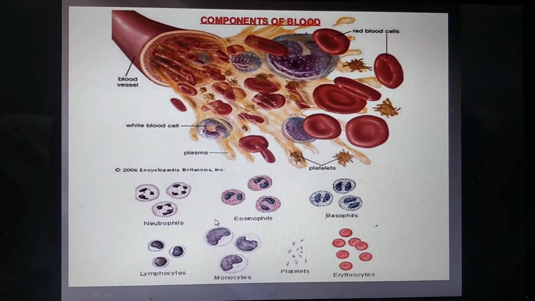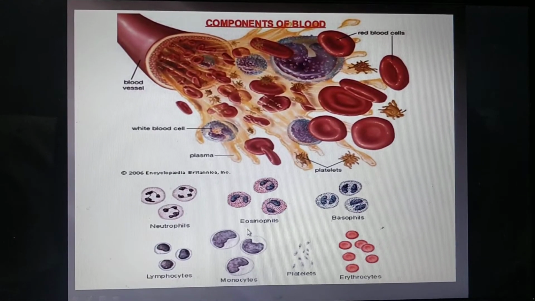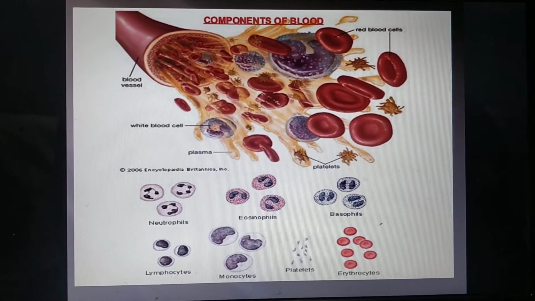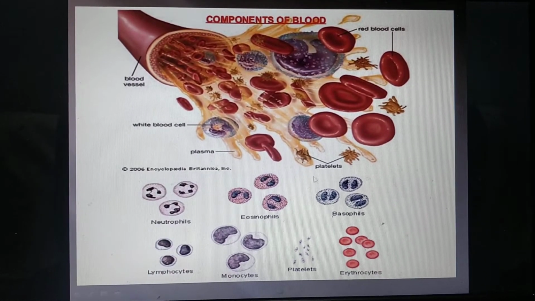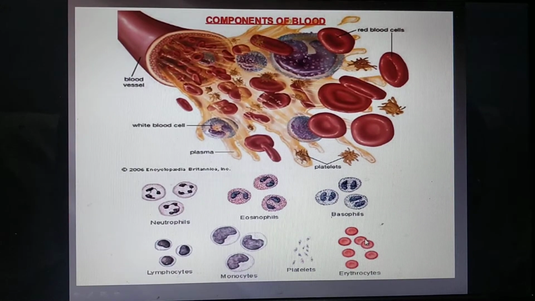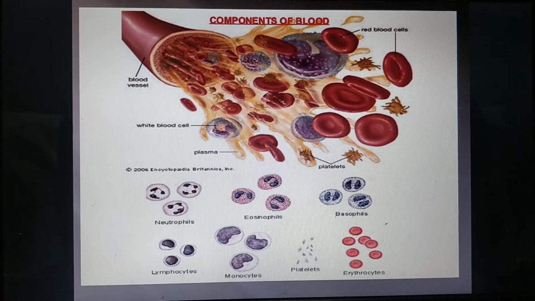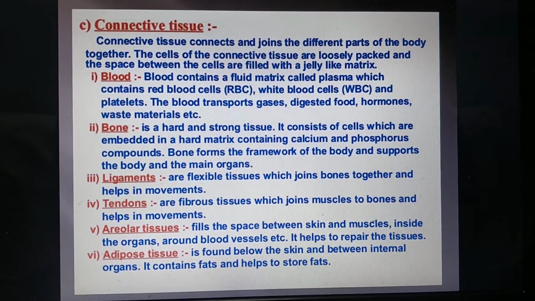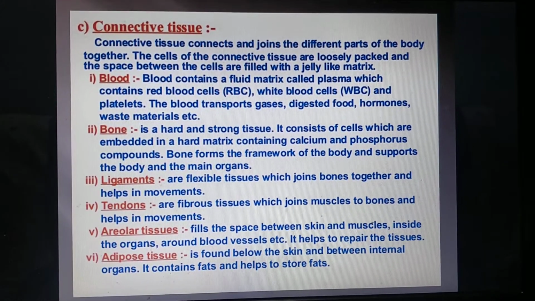There are different types of WBCs: neutrophils, eosinophils, and others. So WBCs, platelets, and RBCs are the three types of corpuscles present in the plasma. Then other connective tissues. The function of the connective tissue is joining the different parts together.